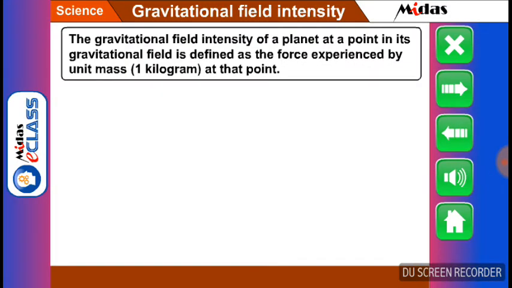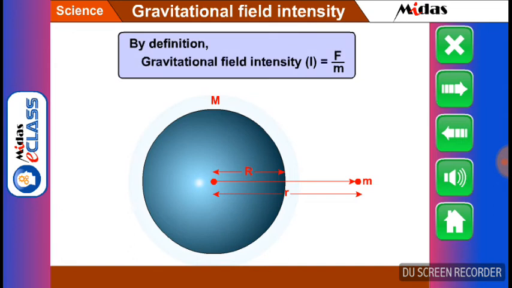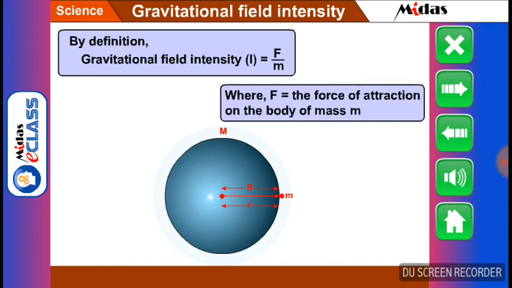The gravitational field intensity of a planet at a point in its gravitational field is defined as the force experienced by unit mass, that is 1 kilogram at that point. Thus, by definition, we can write gravitational field intensity, denoted by capital I, is equal to capital F divided by small m, where F denotes the force of attraction on the body of mass m.